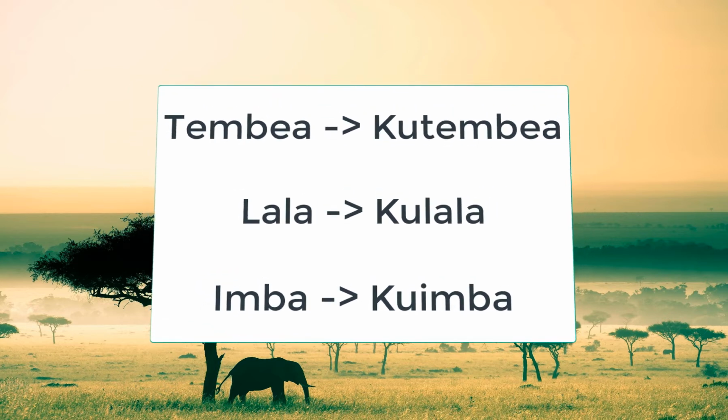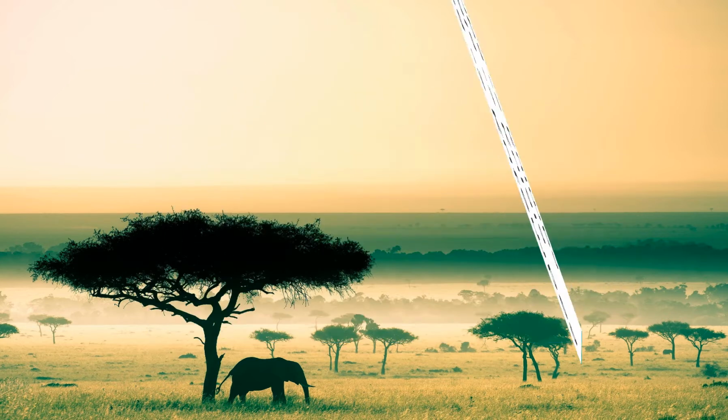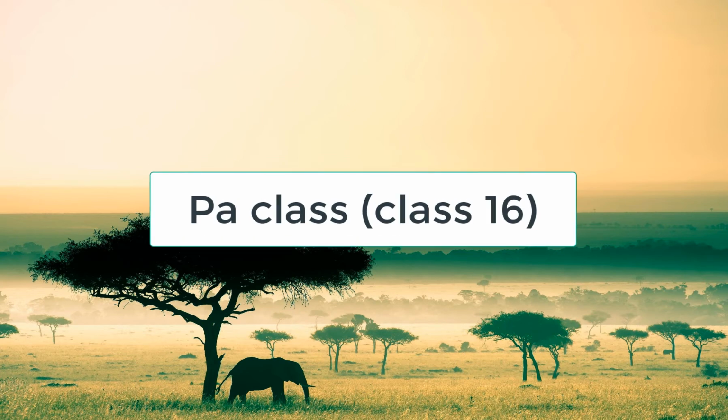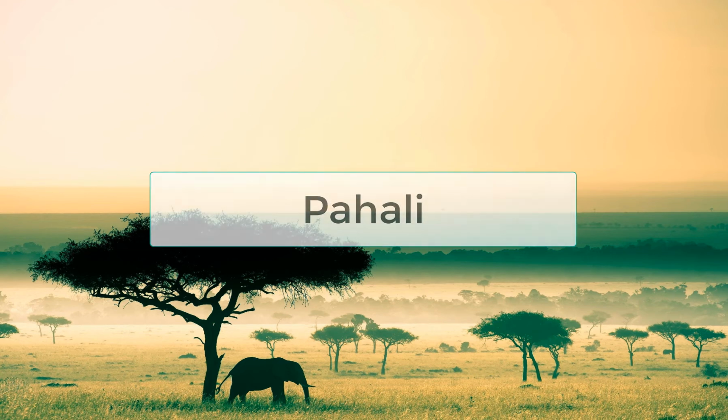Now, without wasting time, we are going to see class 16, which is pa class. The only noun that belongs to this class is pahali, which means a place. Its alternative is mahali. It is usually used when a location is near and may be seen, but most usually not so certain. This is a very limited class, but it's worth noticing.